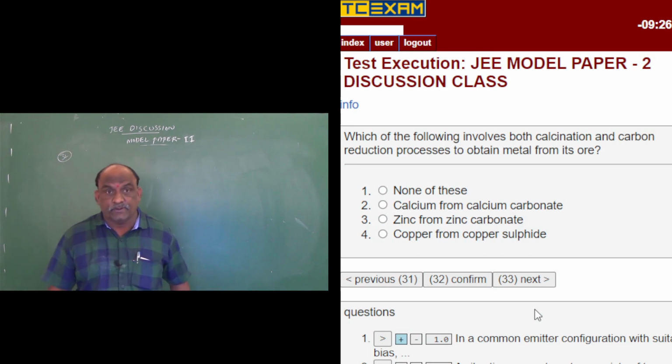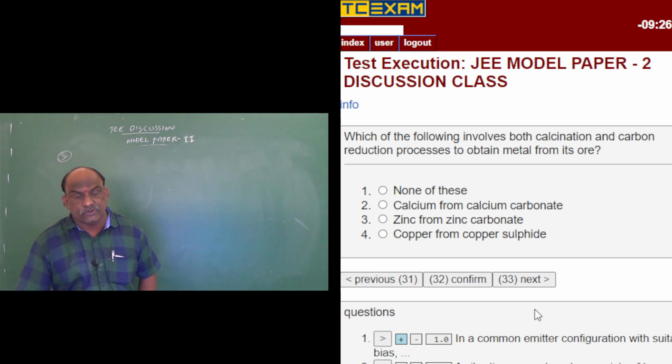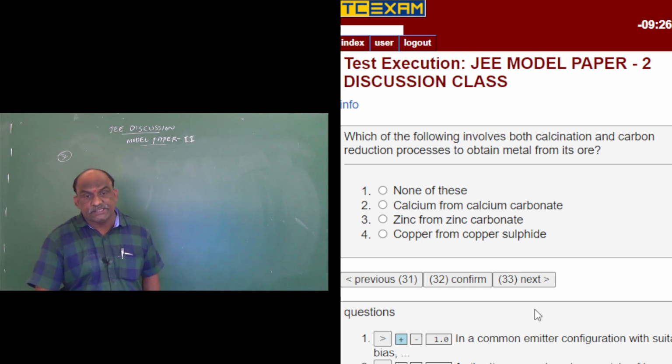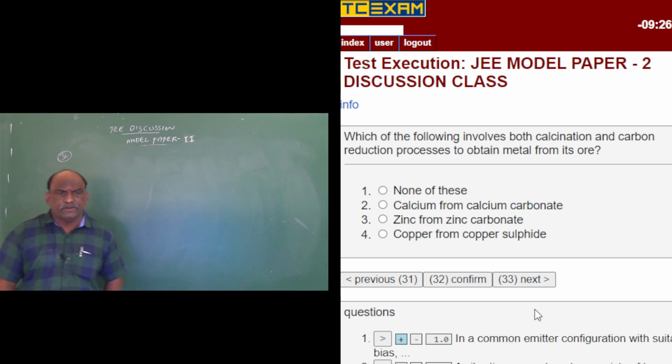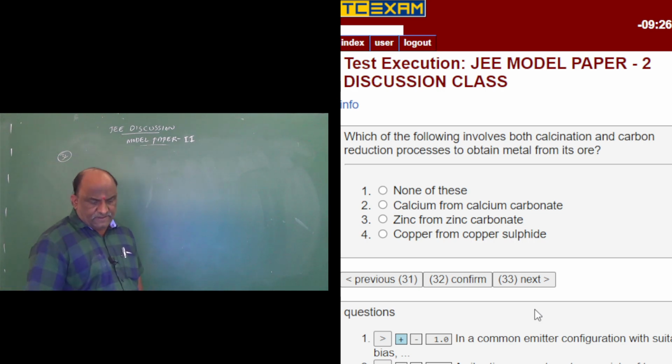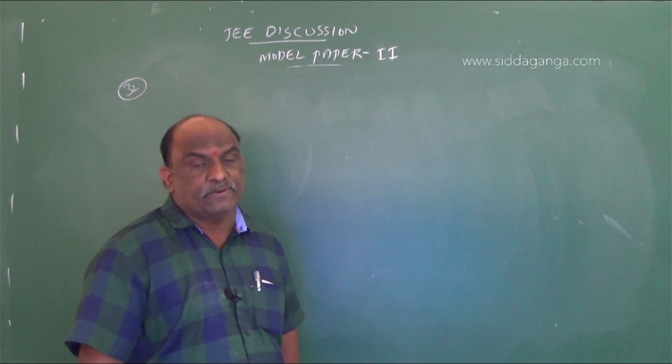Which of the following involves both the calcination and carbon reduction process to obtain metal from its ore? None of this. Calcium from calcium carbonate, zinc from zinc carbonate, copper from copper sulfide. Copper sulfide means copper pyrites. So here this is also very important. One is calcination, second one is the reduction process.